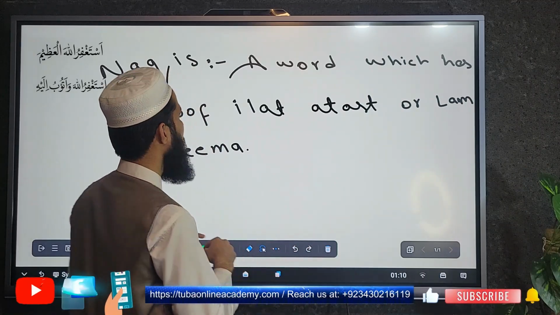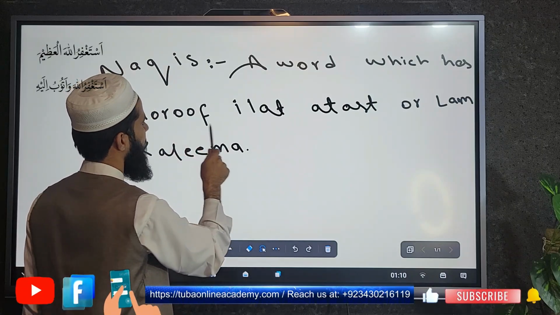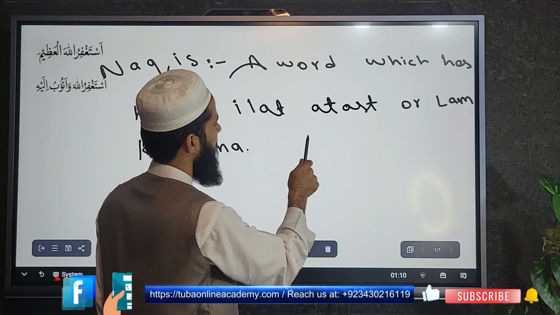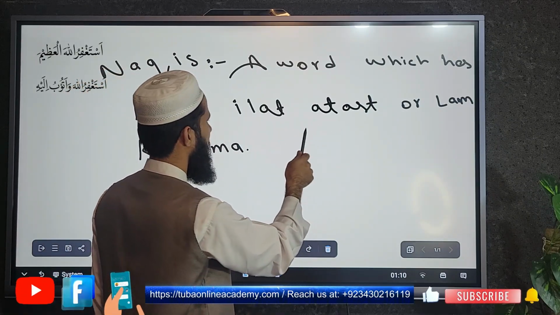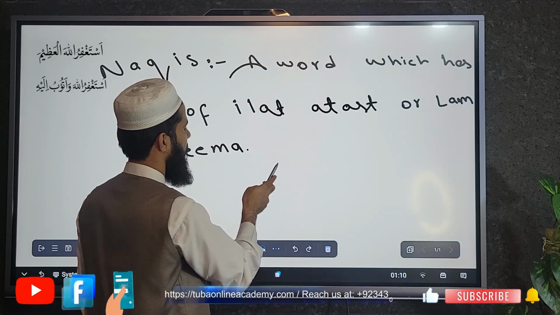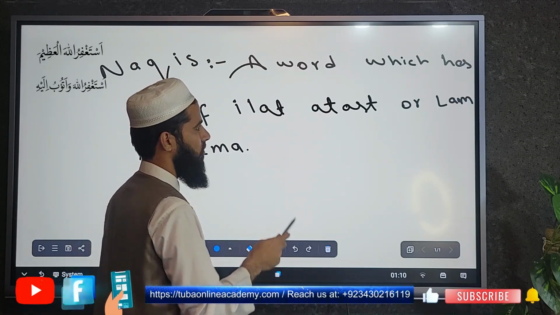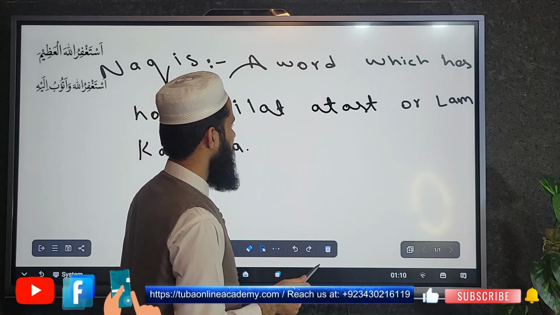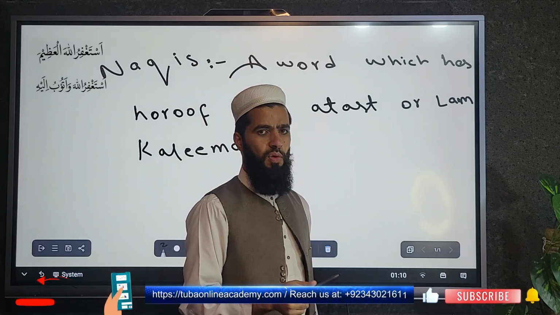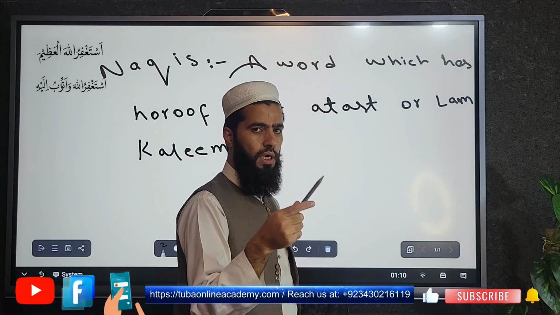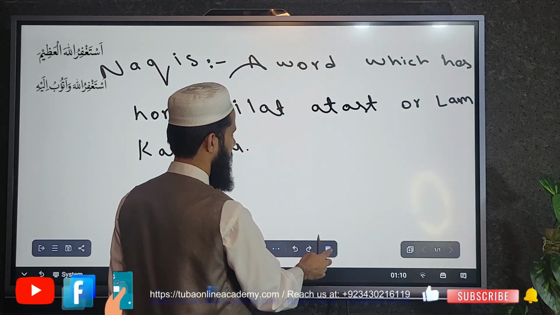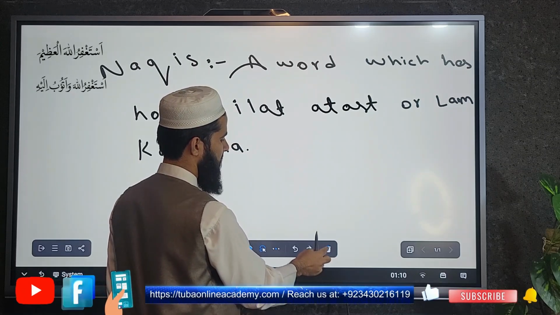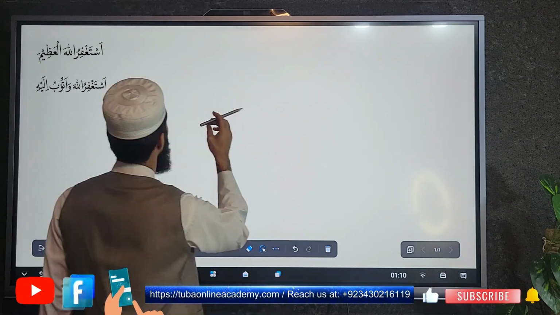What is naqis? A word which has huruf illat at the last, or lam kalima, of a word is called the naqis, like khashiya on the wazn of fa'ala. So now we come to the types of naqis. What are the basic main types of naqis?